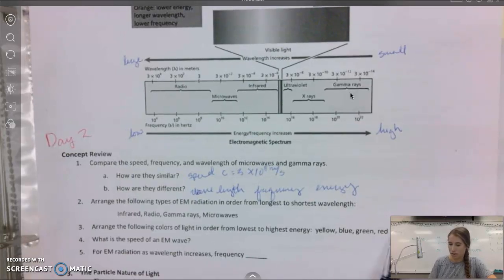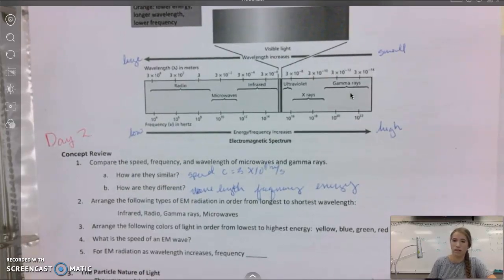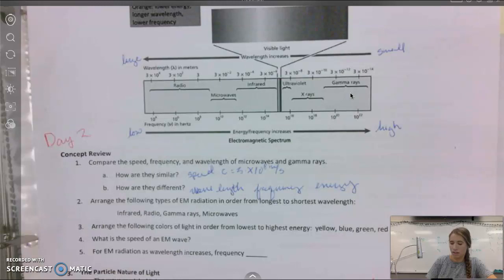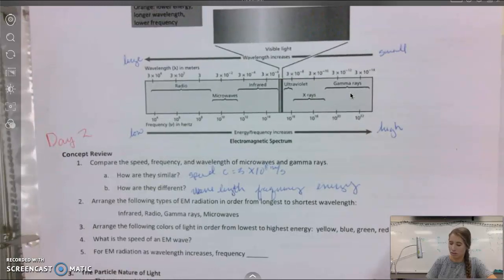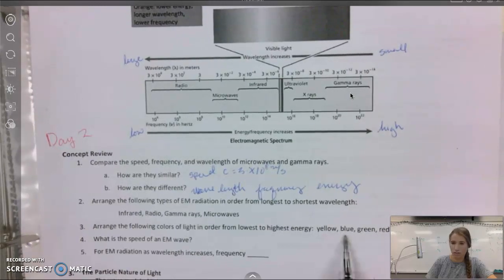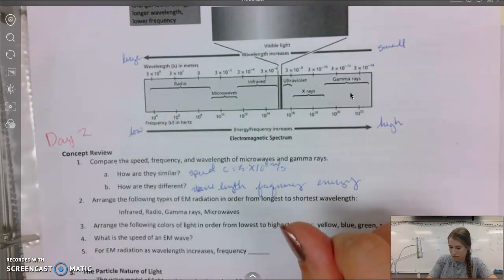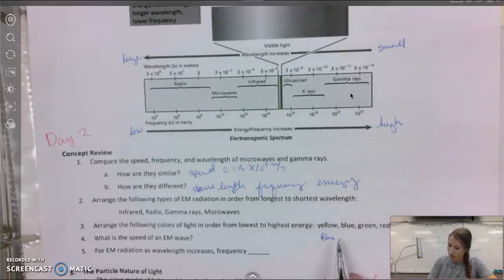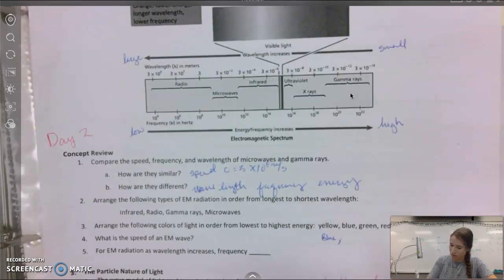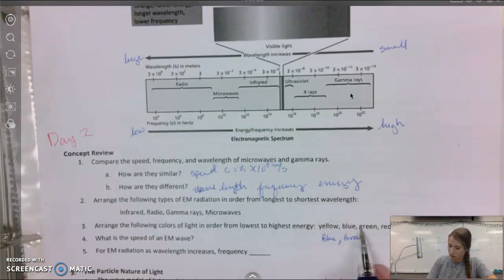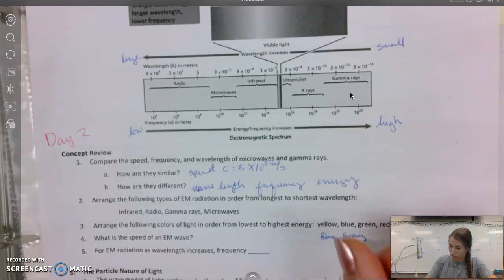So we have red, orange, yellow, green, blue, indigo, violet. Red is the longest wavelength, violet is the shortest wavelength. And so that would mean that this is the highest energy and that's the lowest energy. So highest energy of these ones would be blue, then we would have green, and then yellow, and then red.